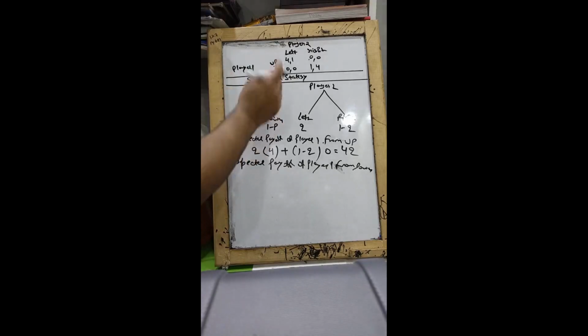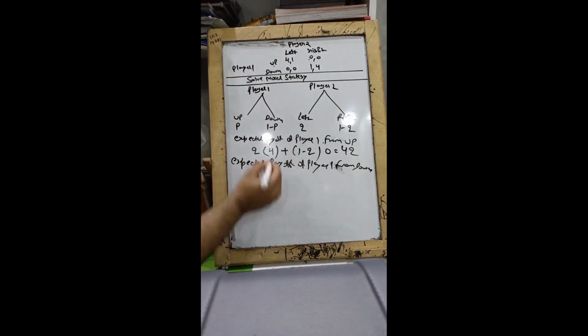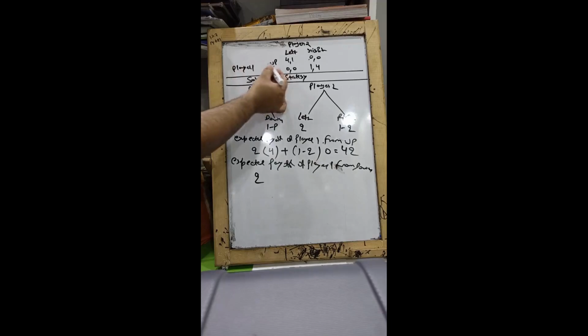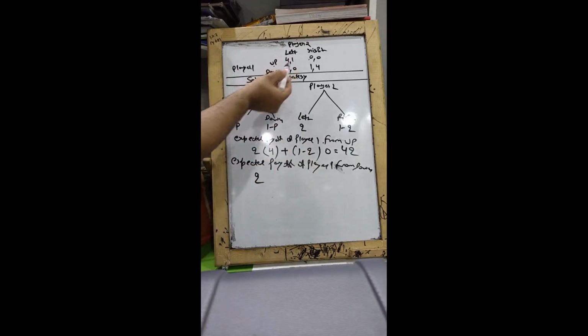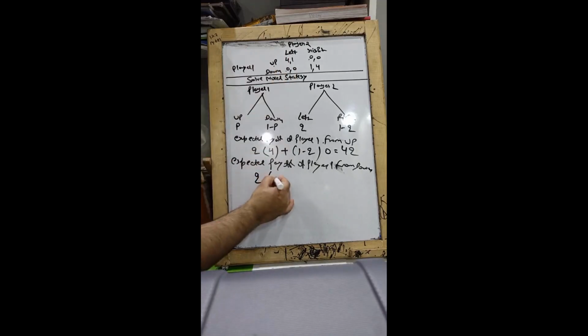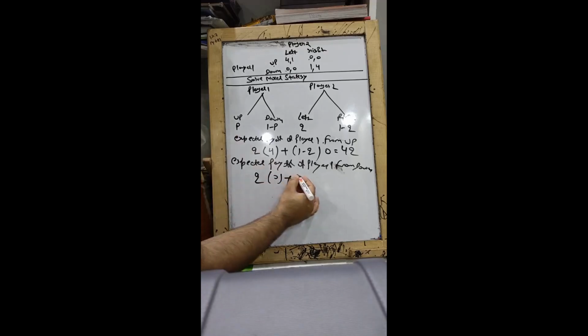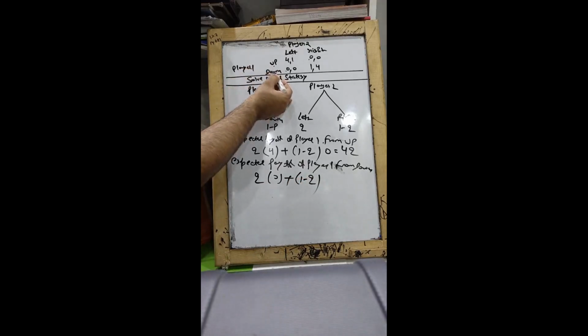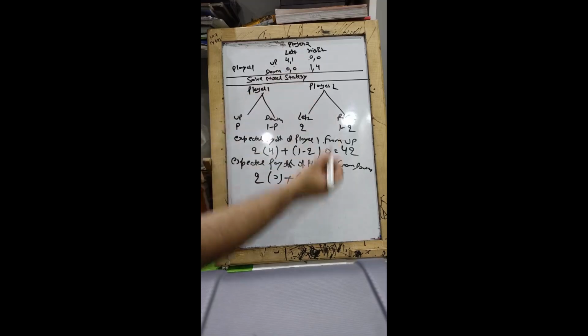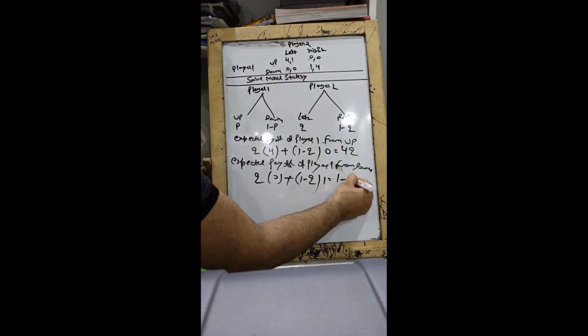If player 2 goes left, the probability of which is again q, player 1, who has committed himself to go down, gets 0. Now if the second player goes right, my dear friends, the probability of going right by player 2 is 1 minus q. Then player 1 is going to get a 1. So you solve it, 1 minus q.